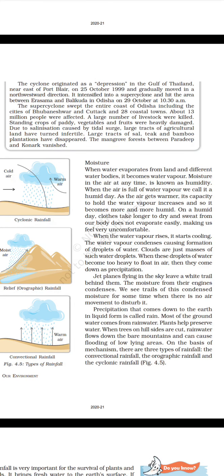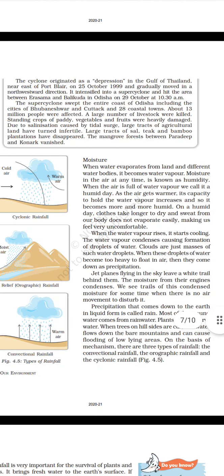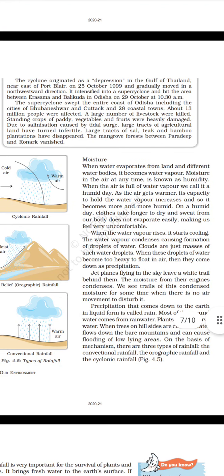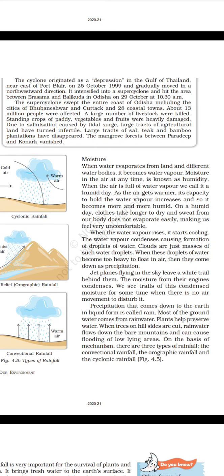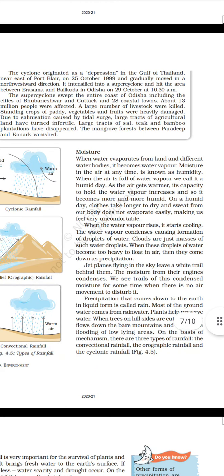Moisture: when water evaporates from land and different water bodies, it becomes water vapor. Moisture in the air at any time is known as humidity. When the air is full of water vapor, we call it a humid day. As the air gets warmer, its capacity to hold water vapor increases and so it becomes more and more humid. On a humid day, clothes take longer to dry and sweat from our body does not evaporate easily, making us feel very uncomfortable.